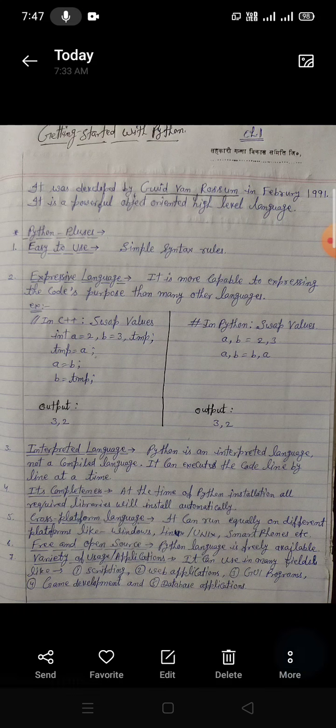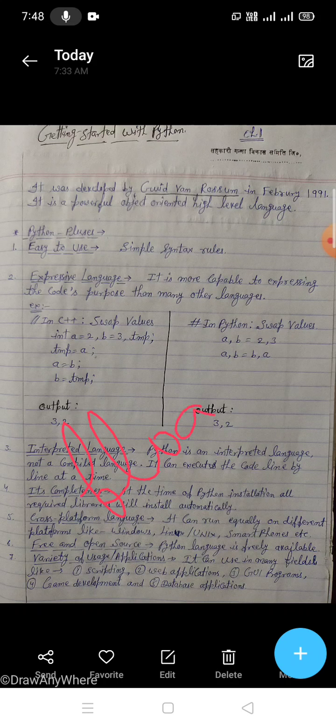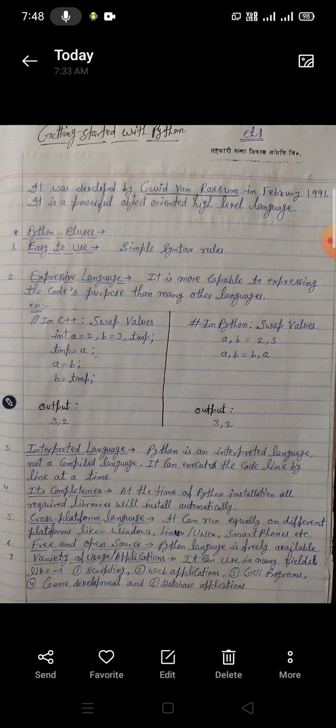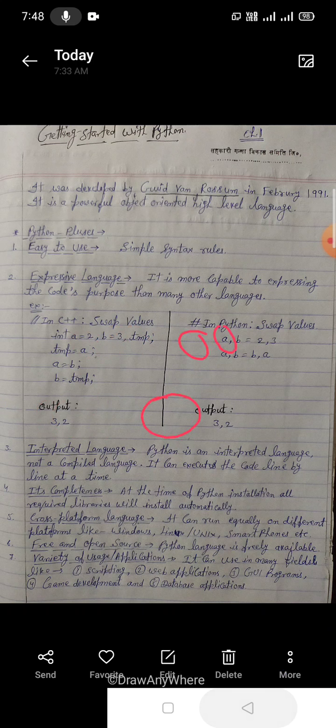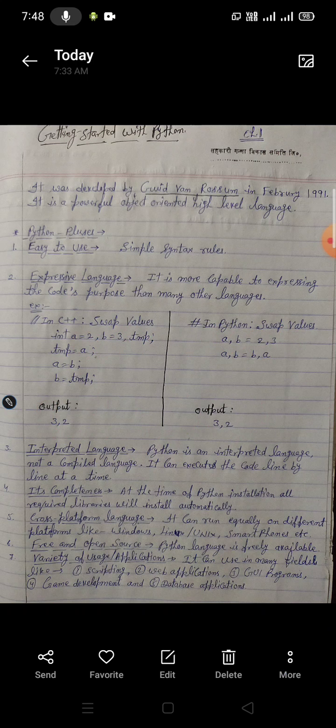Like this, float values are there. When it is float, it means decimal point values can be accepted. Okay, so no problem at all. We are explaining int a equals 2, b equals 3, tmp equals a, a equals b, b equals tmp. It means we are swapping. Swapping the values means if a equals 2 and b equals 3, after swapping the output will be 3 and 2. It means they are interchanged. First b is printed and after this a is printed.